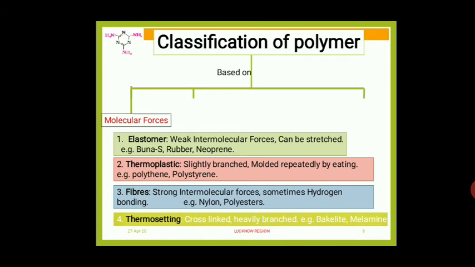Next one, students, thermosetting polymers. The polymers which are having cross linkages and heavily branches, those polymers are called thermosetting polymers. Example, bakelite and melamine are the examples of thermosetting polymers. What are the thermosetting polymers, students? Those polymers are having cross linkages between those polymers and they are having heavily branches. Example, bakelite and melamine.